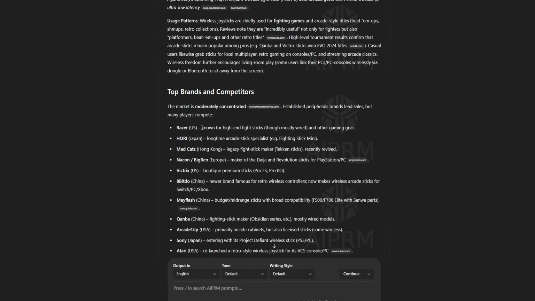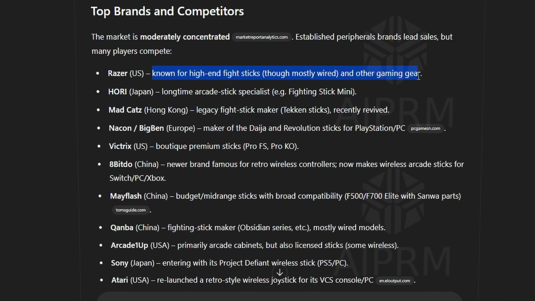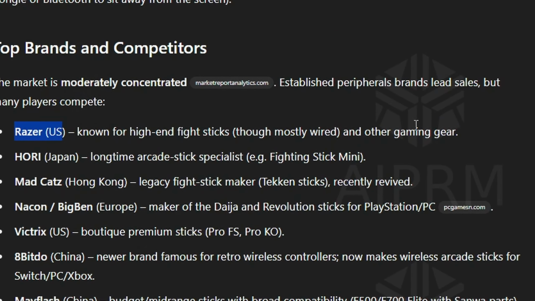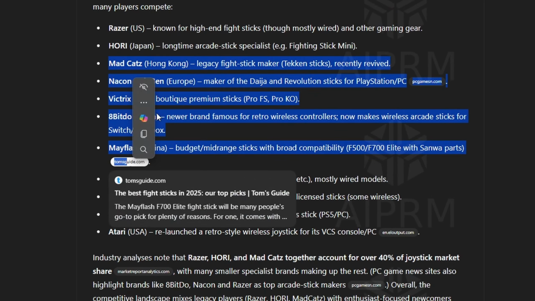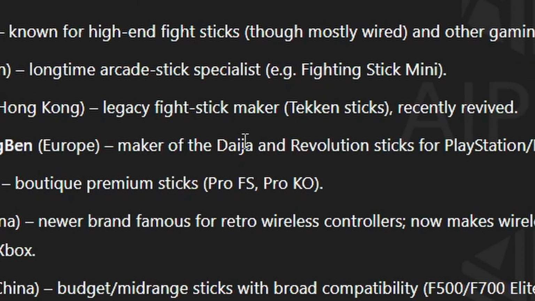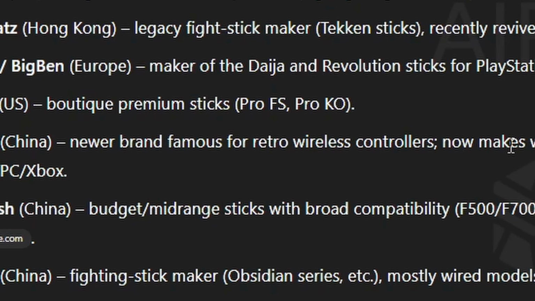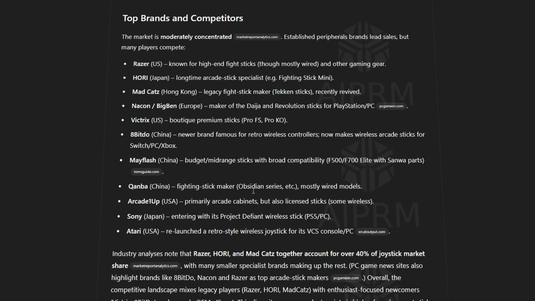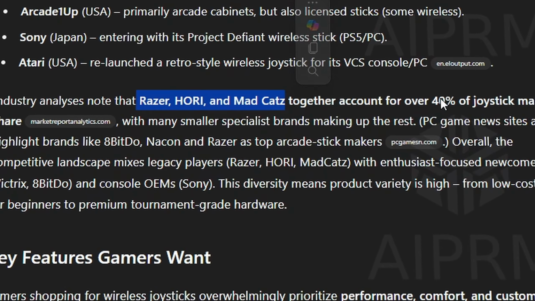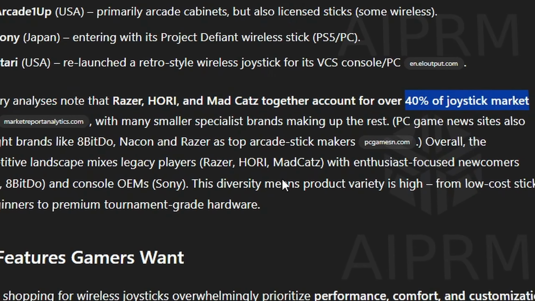It hasn't just listed the brand names, it also explained why they are famous and what makes them stand out. For example, Razer, known for high-end fight sticks, Hori, a long-time arcade stick specialist, Mad Catz, a legacy fight stick maker, and 8BitDo, a newer brand famous for retro wireless controllers. Honestly, this is some seriously in-depth info. I don't know half of this. I'm learning all these things for the first time. According to the source, Razer, Hori, and Mad Catz together make up 40% of the joystick market.